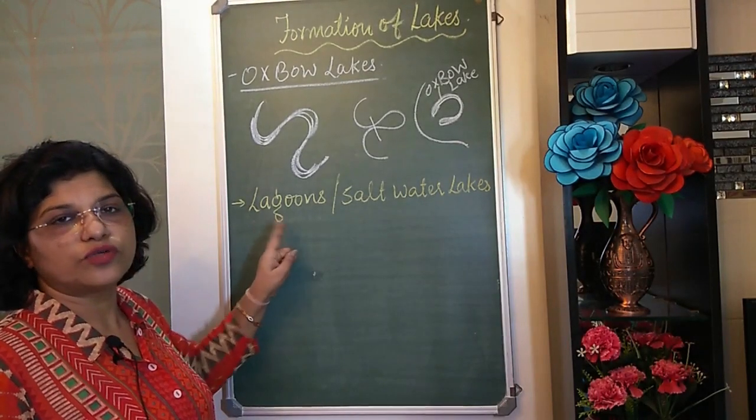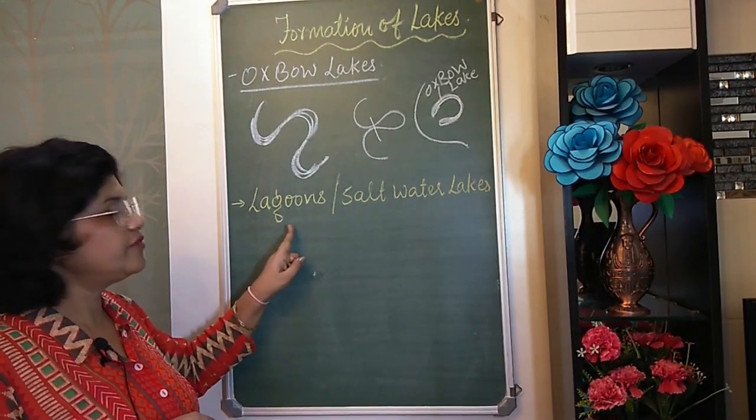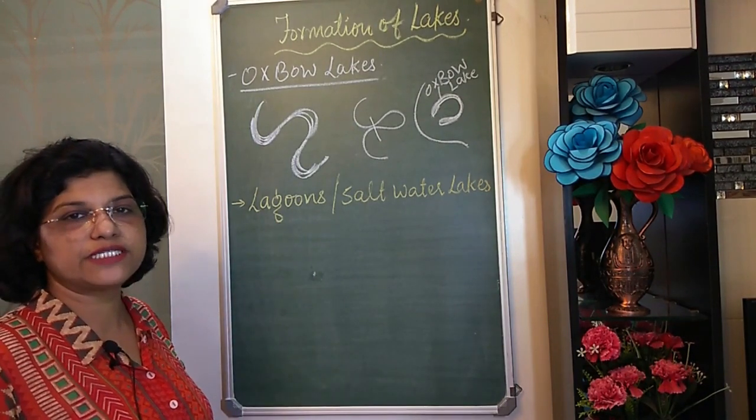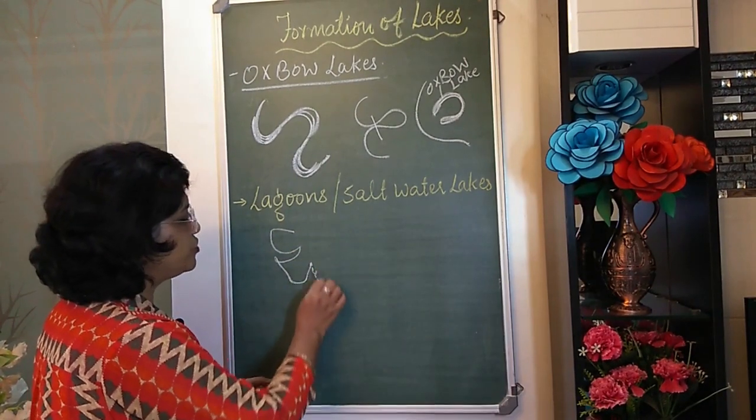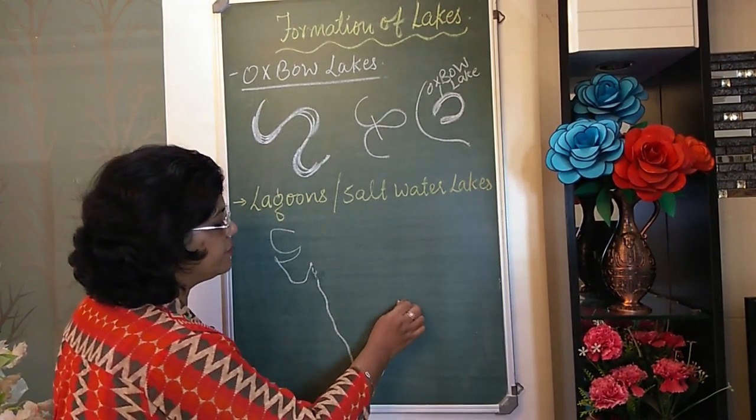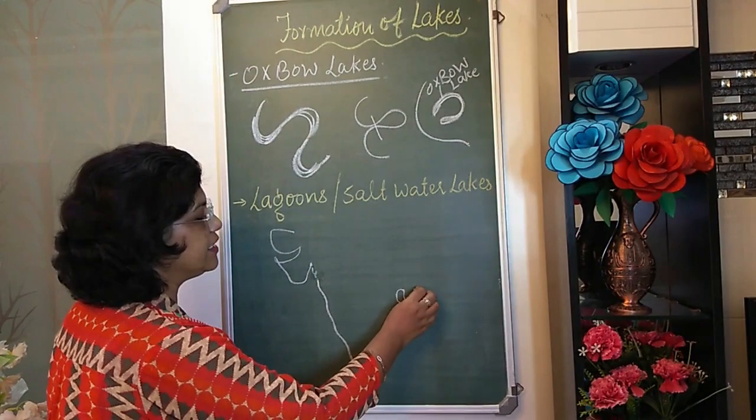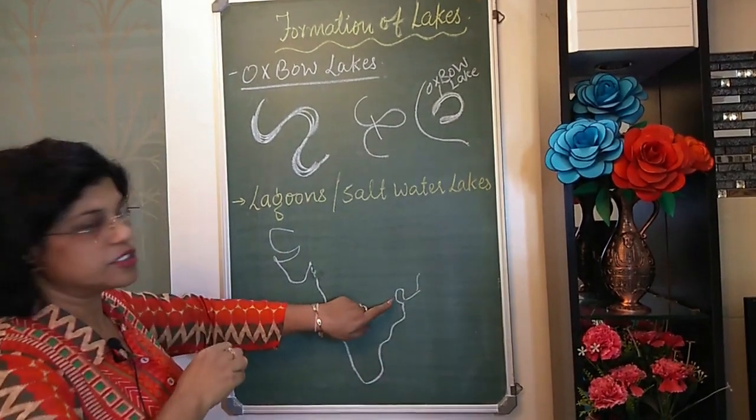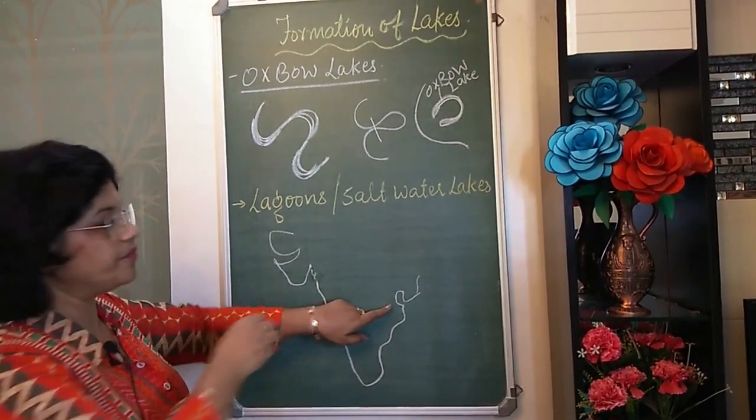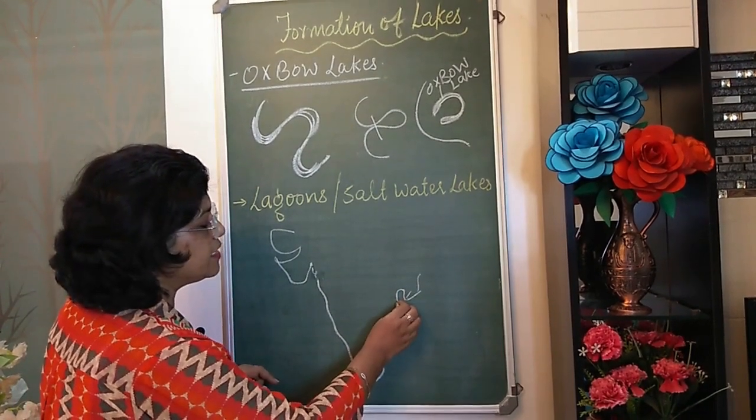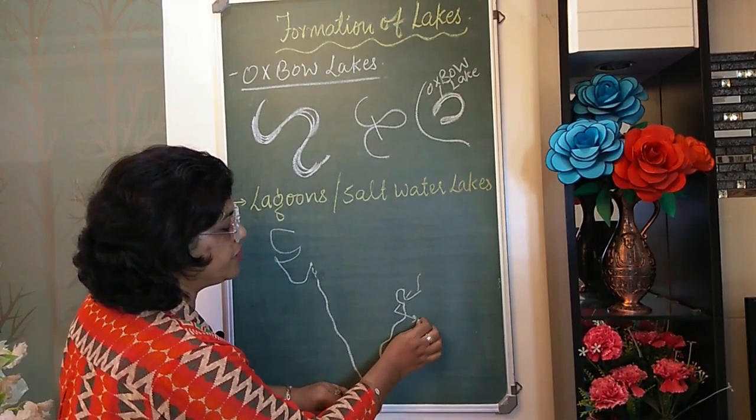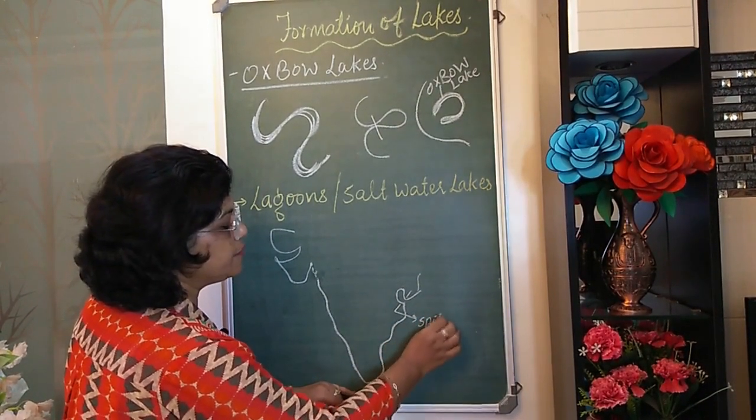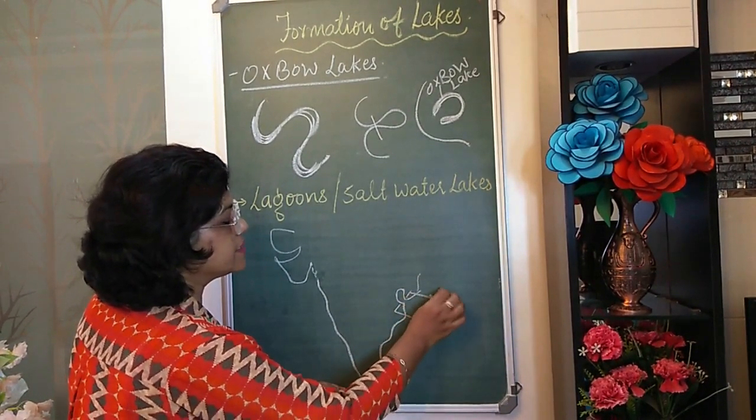Next are saltwater lakes or lagoons. They are formed in the coastal areas by spits and bars. How, I will explain to you. In the coastal area, if we take the coastal area of India, we find that in Orissa there is a Chilika lake, which is this, in this form. These are spits and bars. Because these are the areas of hard rocks, they form a feature which is known as spits or bars.